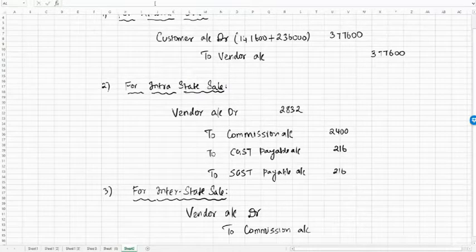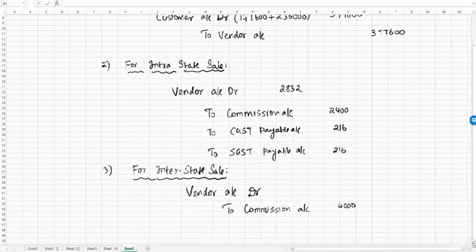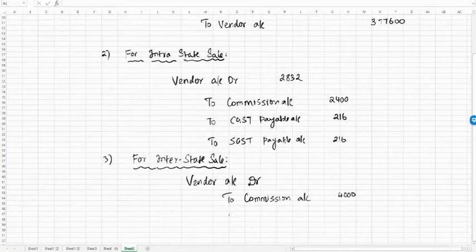So we'll say commission is 4,000. Now since this is an interstate sale, we will have only IGST. So on this IGST is payable. So to IGST payable account, on this 4,000 it is 18%, 720.